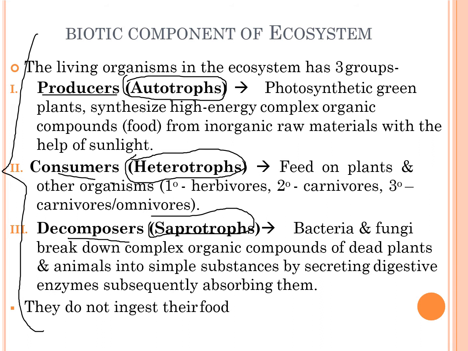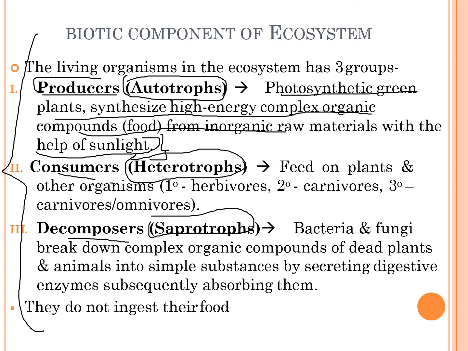Alright, so let's just talk about producers first. Producers are photosynthetic green plants which synthesize high energy complex organic compounds from inorganic raw materials with the help of sunlight. So these are mainly plants, and these are not dependent on anyone for food and other nutrition, and they synthesize their food materials from raw materials with the help of sunlight.